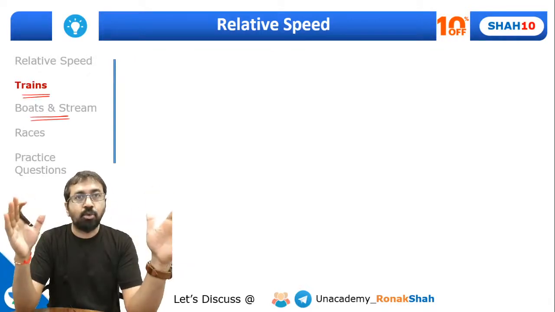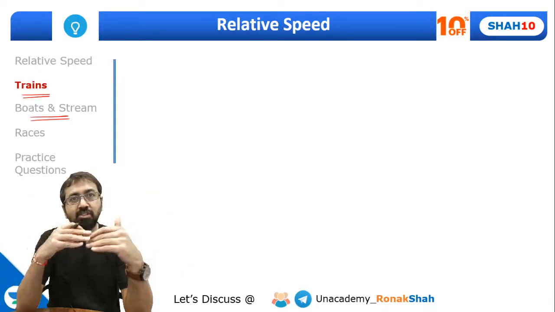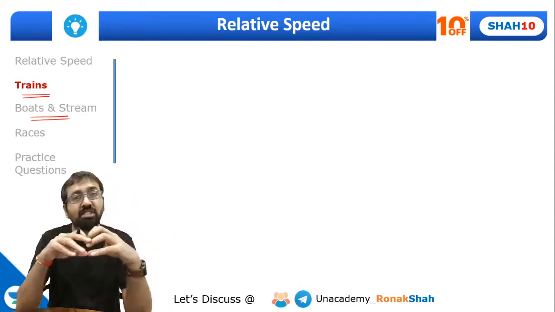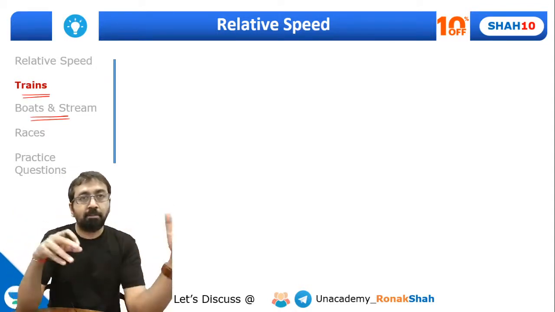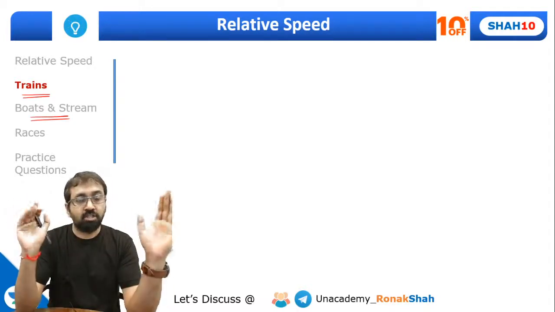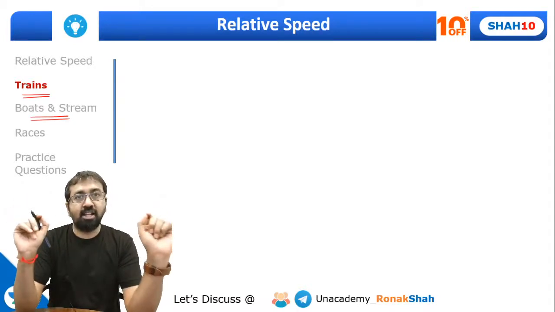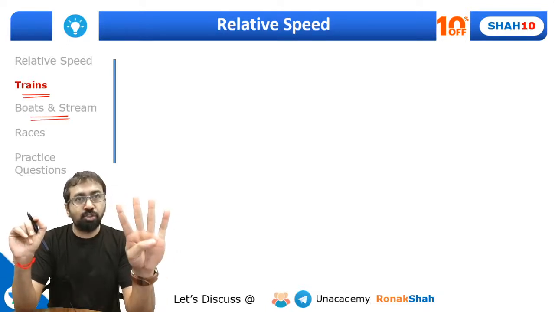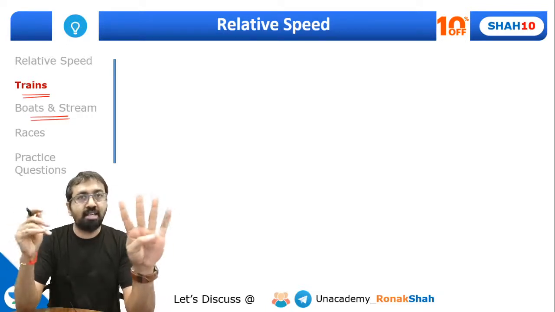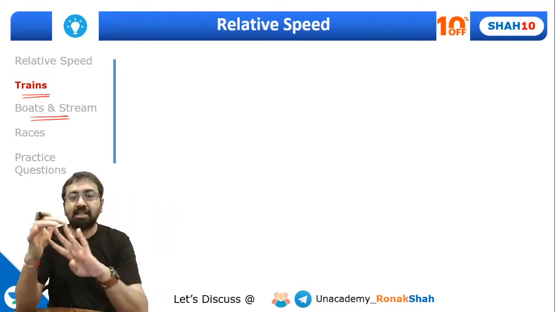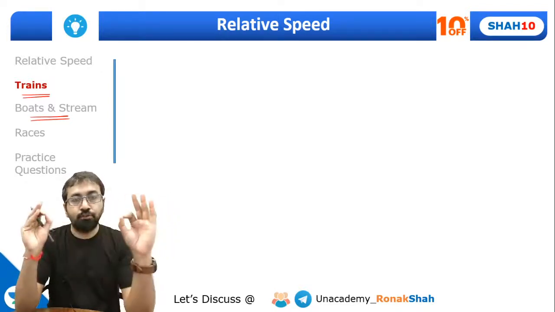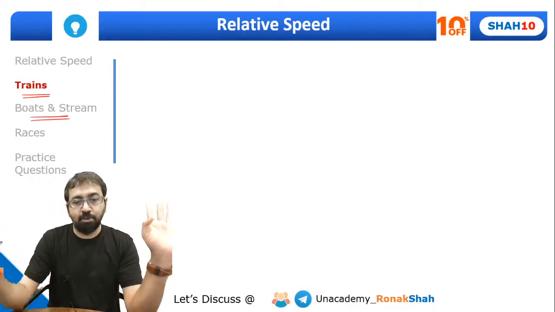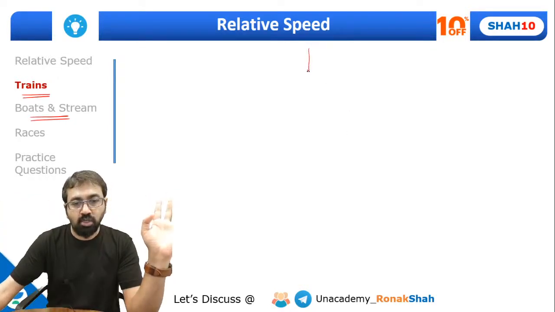But there are certain questions where you'll be asked that there is a train which is 100-meter long, moving at a speed of 10 meters per second. In how much time will it cross a person or a platform or another train, and all this. So here the length of the train has to be considered. Now I'm teaching you 4 situations, or you can say all the train problems can be categorized in these 4 situations. If you have understood these 4 situations, you can tackle any train problem. So let's quickly understand what those 4 situations are.